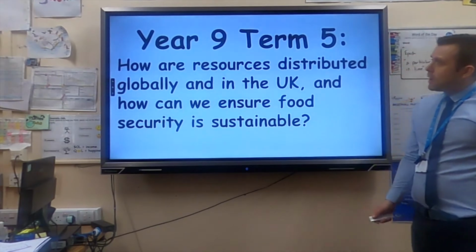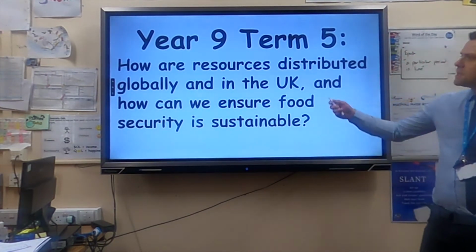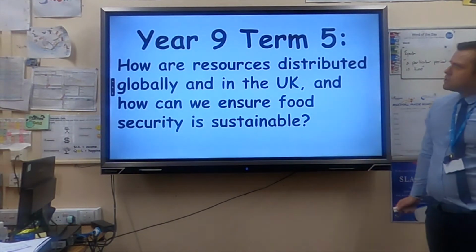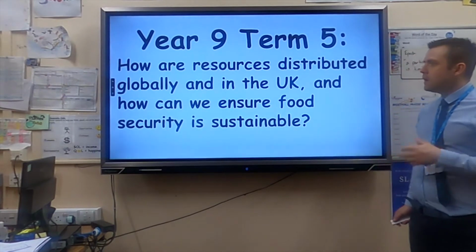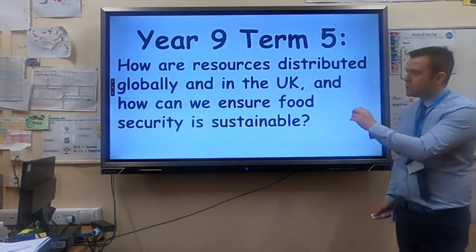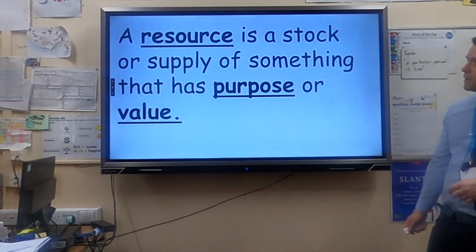So Year 9, Term 5, the topic we're going to be looking at is resource and resource management, and our big question is, how are resources distributed, which means spread, globally and in the UK, and we focus on food, and we're looking at how can we ensure food security is sustainable.